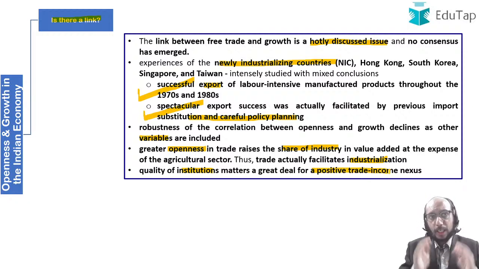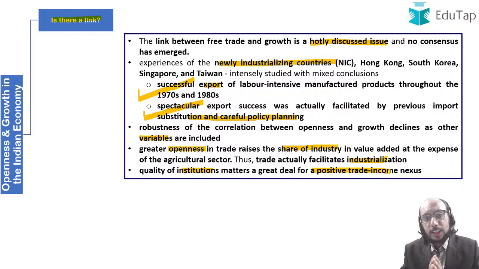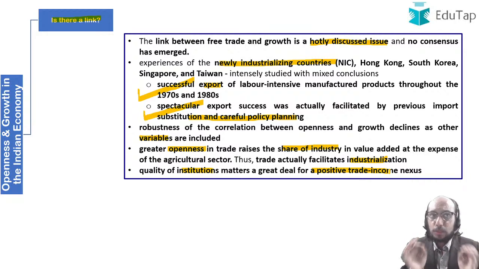This is a relatively difficult topic to understand for many students, but I'm trying to explain that the question being asked here is whether there is a link between opening up the economy and growth. For example, recently we allowed a greater amount of FDI in the insurance sector. That is an example of opening up the economy. We allowed FDI in defense production. That is an example of opening up the Indian economy.